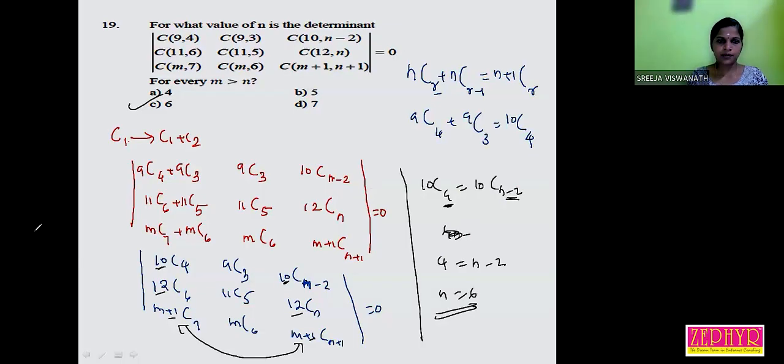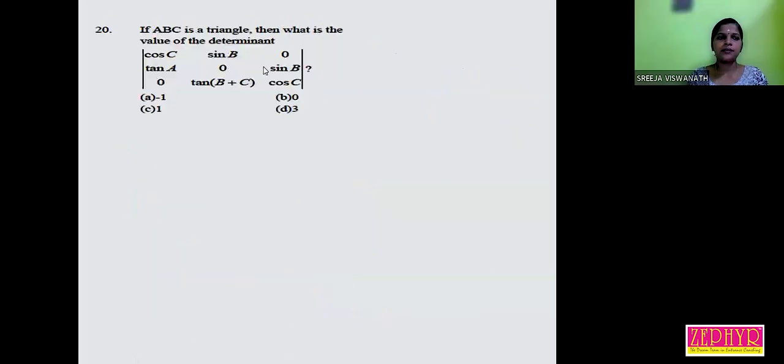Okay, next question. Question number 19. If ABC is a triangle, then what is the value of the determinant? Cos C, sin B, 0; tan A, 0, sin B; 0, tan of B plus C, cos C.